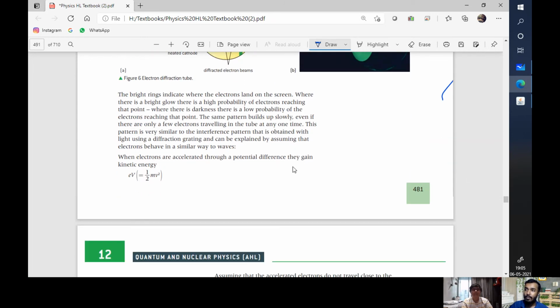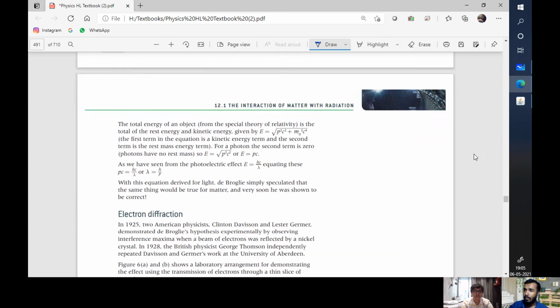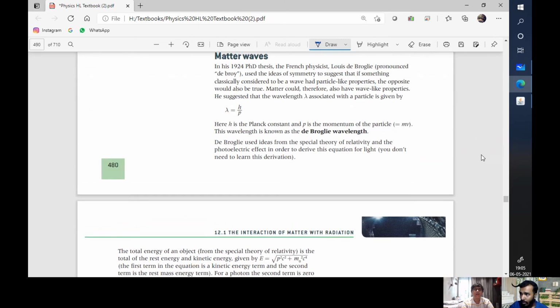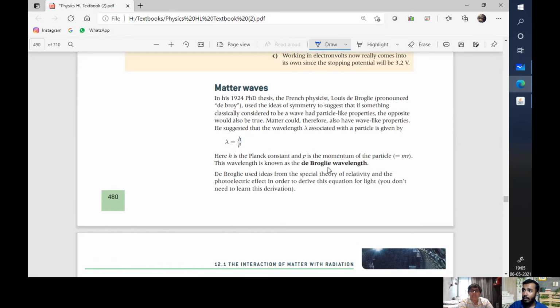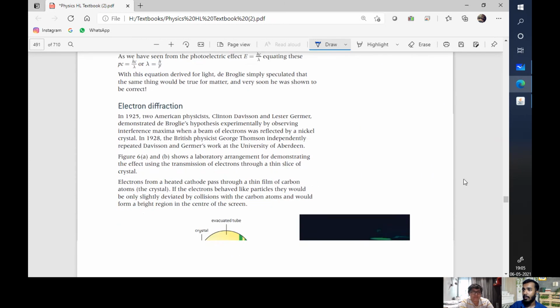What is that, de Broglie double slit, is this? It's not here right now. Wait, what is this? Yeah. Electron. Scroll down. Yeah, yeah. Electron diffraction.